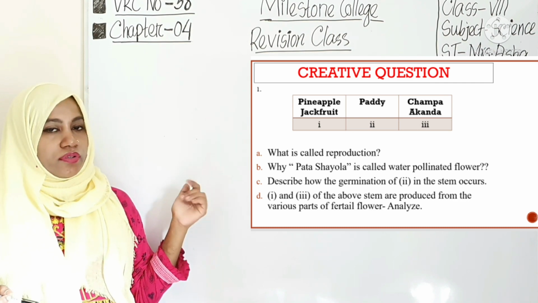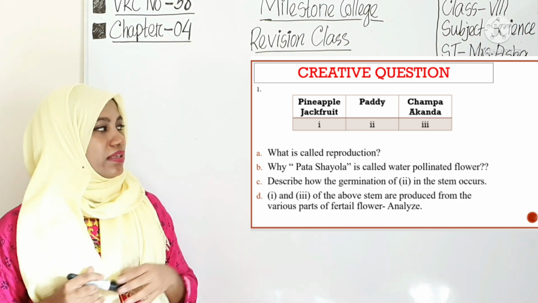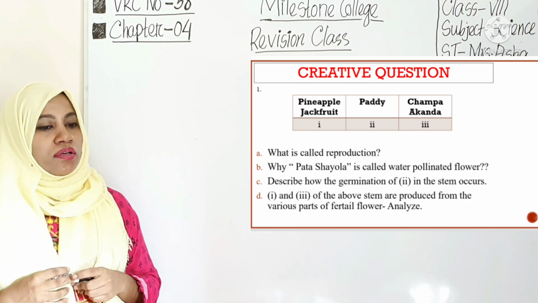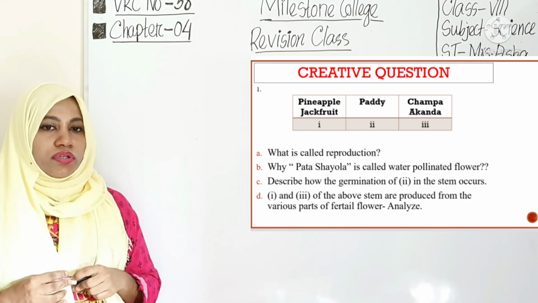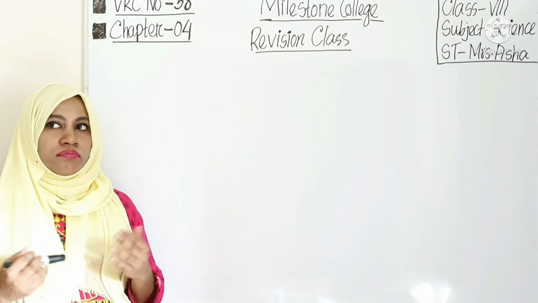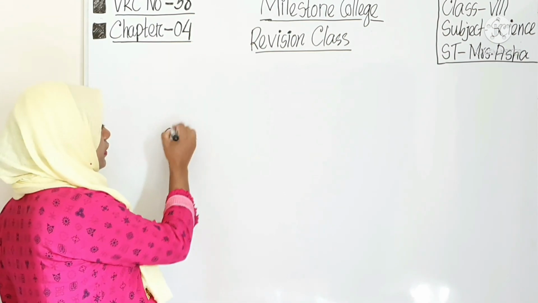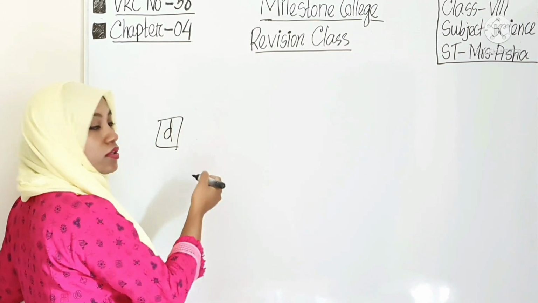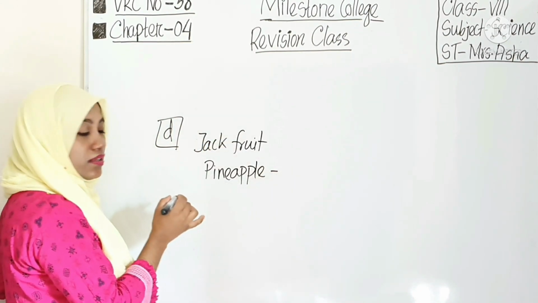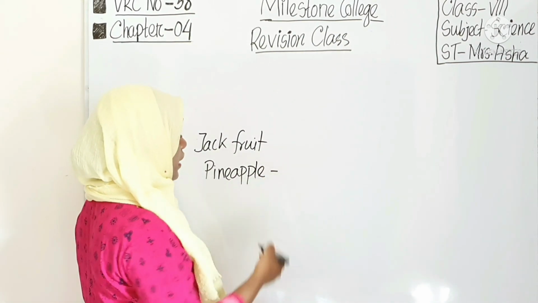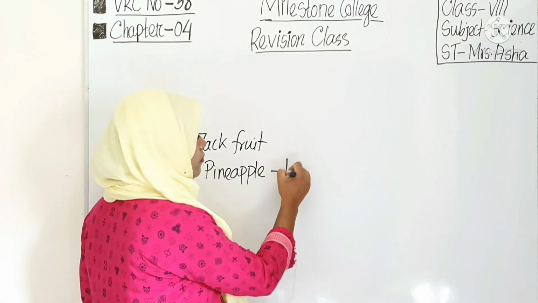Pineapple and jackfruit are one category, and then the number 3 category, champa and akand. So what type of fruit formation happens in jackfruit and pineapple? They are multiple type fruits.